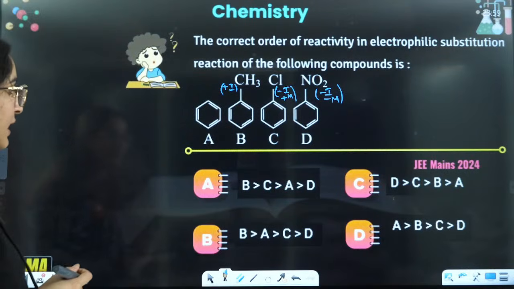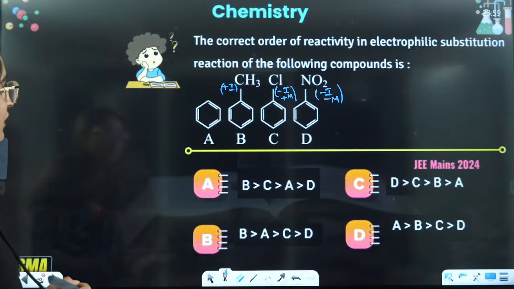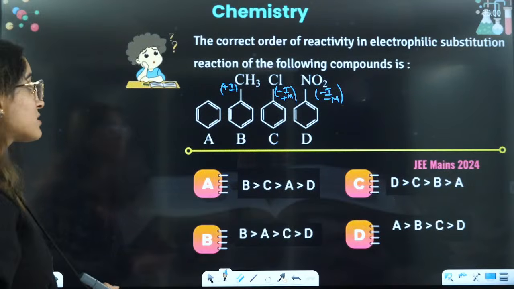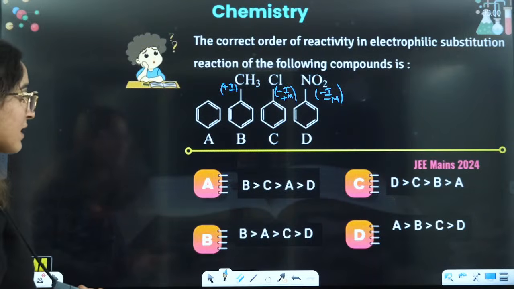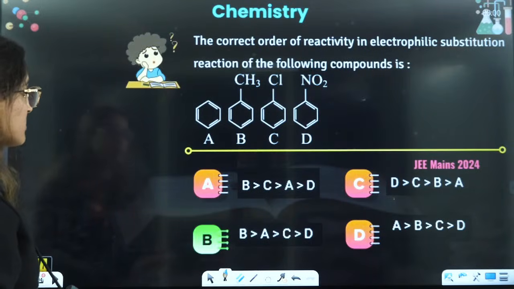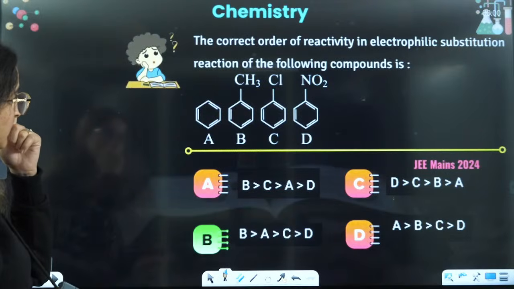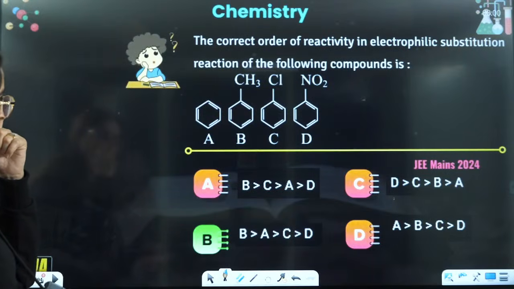So definitely, in case of B, because there is no minus effect here, there is only plus effect. Then it is C, right? B, C, then it is A, D. So answer will be, yes, B.